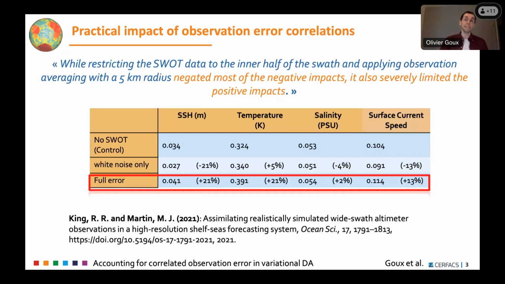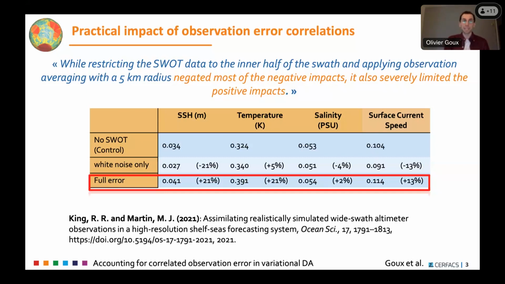While when we assimilate them and simulate them with large correlated errors, which are probably a little pessimistic in the simulator but still more realistic, we see a very large degradation of the analysis. It's because of all these error correlations, which are neglected. In their article they manage to limit this negative impact by thinning, averaging, and only taking part of the observations on the inner swath of the satellite, but that also negated most of the positive impact.